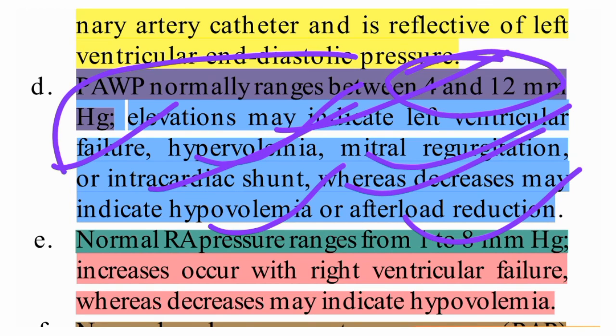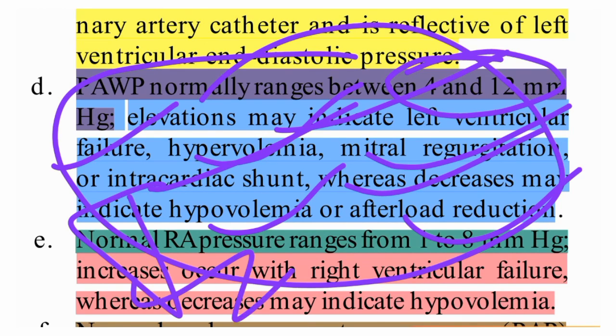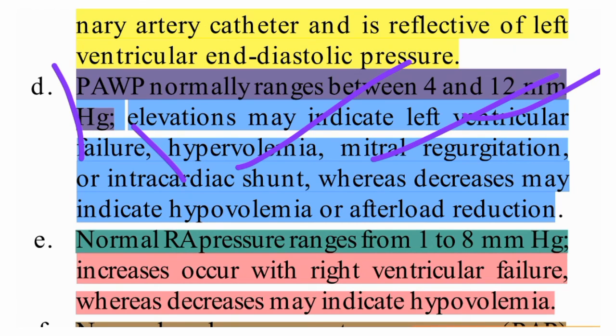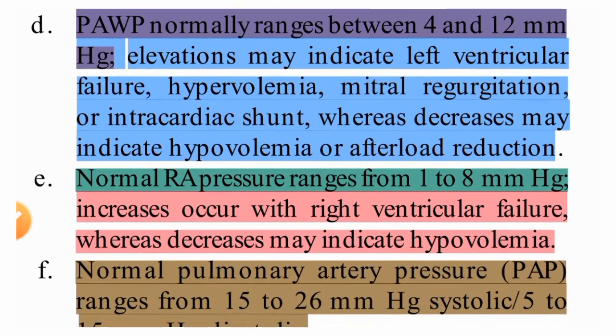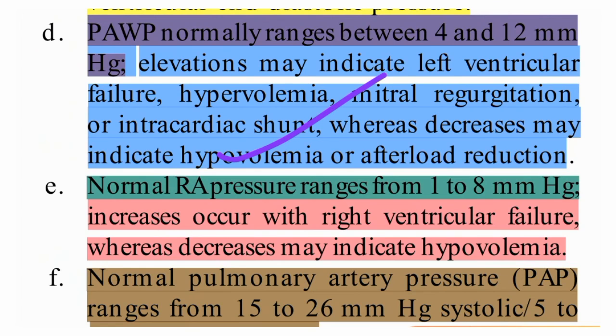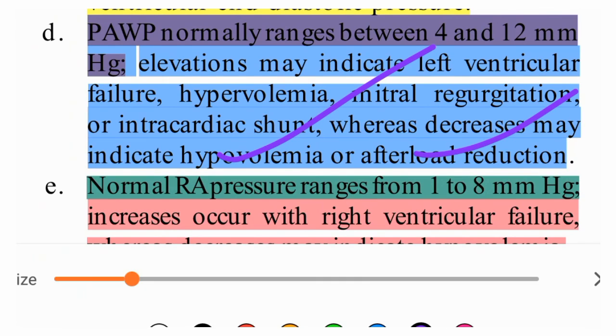This is very important. Okay, so normal 4 to 12. Elevation means left ventricular failure, hypervolemia, mitral regurgitation, and intracardiac shunt. If it is decreased, it means hypovolemia and afterload reduction. Okay,